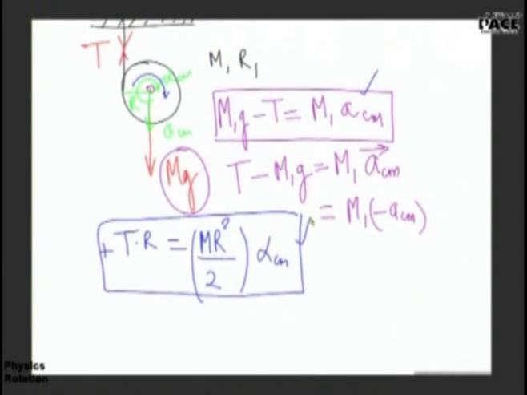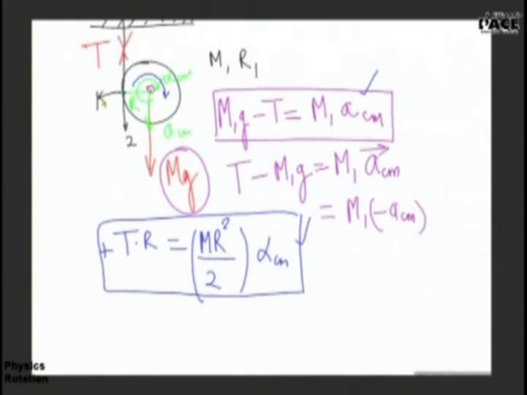At the point of contact. Yes, the point of contact. All of you please pay attention. All of you have to understand this. Very, very important. Next question will be based on this and you might get stuck. So please learn this. Let me call the point on the string to be 1 and the point on the disk to be 2. Please see this. Point 1 is on the string.